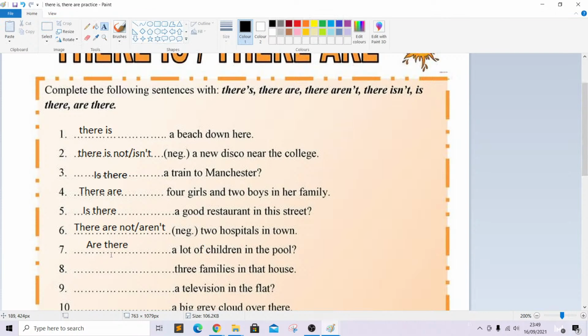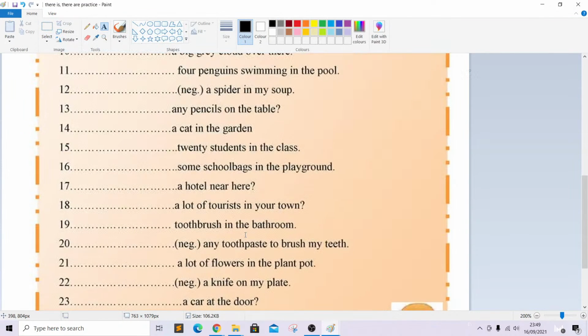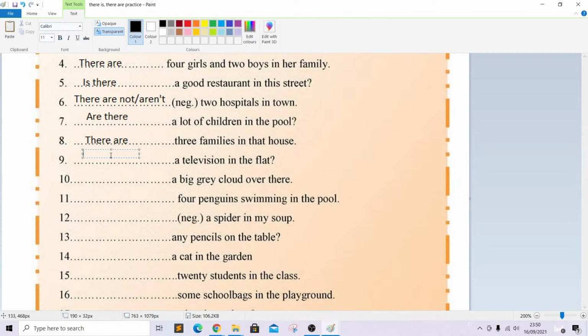Blank 3 families in that house. This is going to be again plural because we have an indication that there's more than one family in that house. So there are 3 families in that house. Blank a television in the flat. Again, singular, indefinite article a, question.